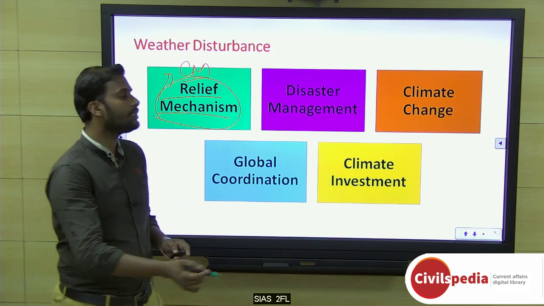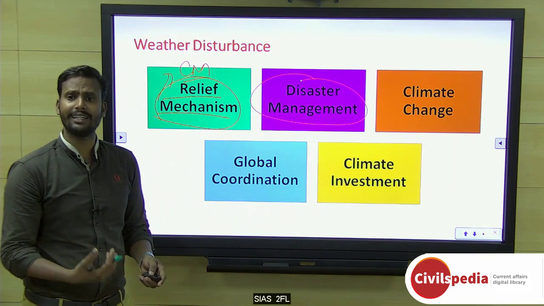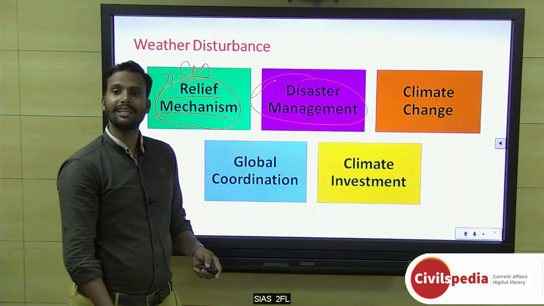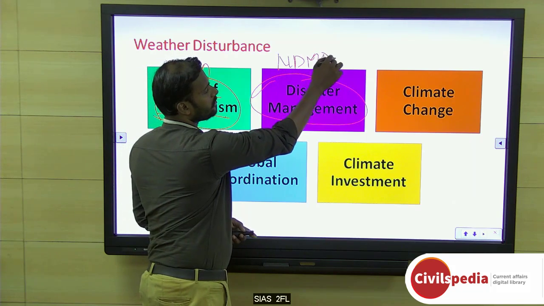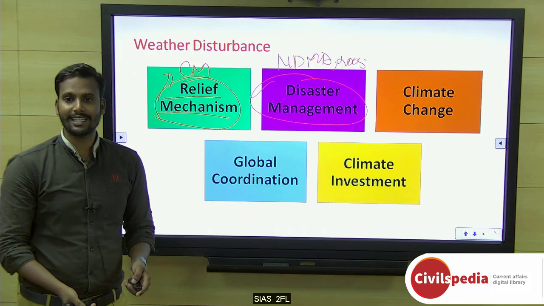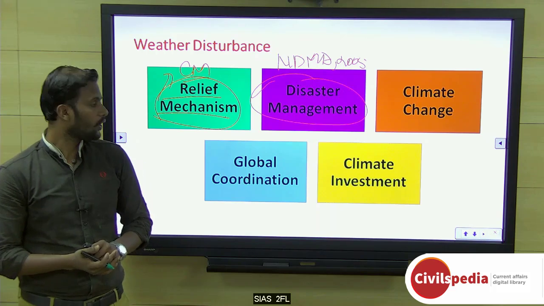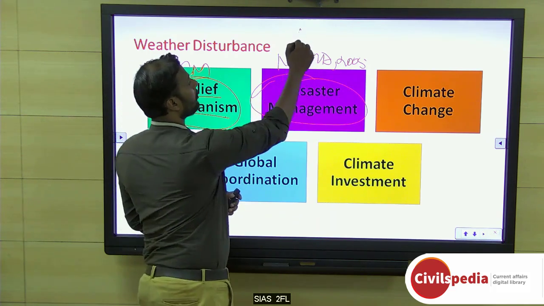But what can we do, how is the disaster managed? There's a sudden outburst of rainfall, a sudden disturbance. Okay, there's a huge cyclone. We do have disaster management. Okay, we do have a National Disaster Management Act. It was established in 2005 itself. We do have a National Disaster Management Force. But the problem is this force is very small. If you have seen, whenever there is a problem, especially a disaster, the army is called upon.